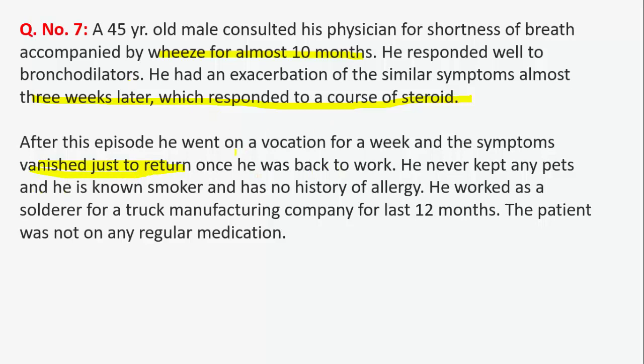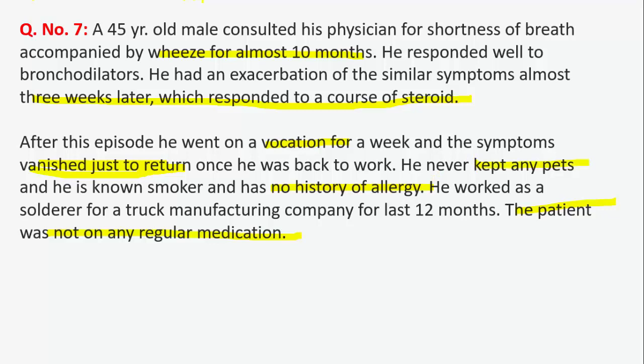So when the patient went on vacation, her symptoms vanished, but when she came back to work, the symptoms happened again. She never kept any pets and is a known smoker and has no history of allergy. She worked as a solderer for a truck manufacturing company for the last 12 months. The patient was not on any regular medication, has no history of allergy, and has no pets.